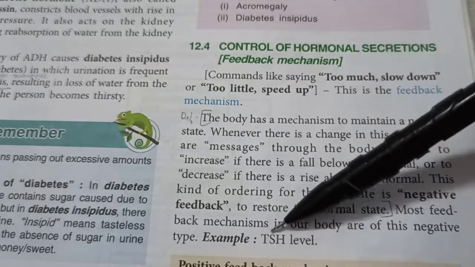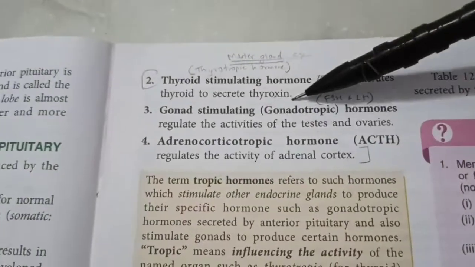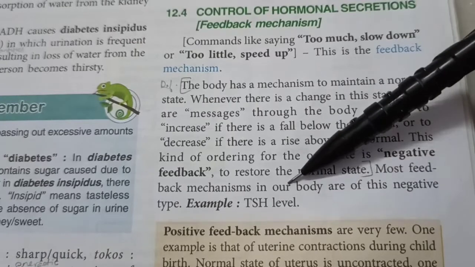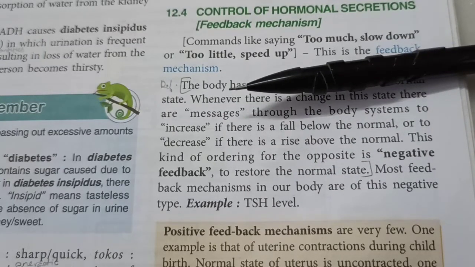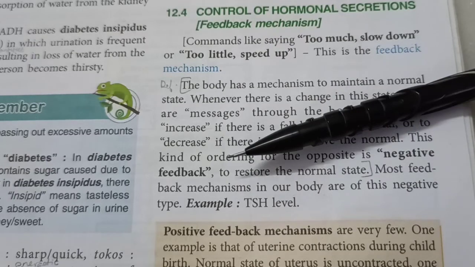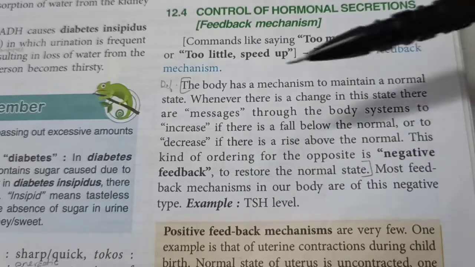For example, TSH level. Since TSH, that is the thyroid stimulating hormone, is released by the pituitary gland, it will help the thyroid gland to release a lot of thyroxine. But if the amount of thyroxine in the blood increases, automatically feedback will go to the pituitary gland to stop the production of TSH. So now the thyroid gland won't be stimulated and the release of thyroxine will decrease. But if it decreases too much, then again a feedback will go to the pituitary gland to start producing TSH. So that's called a negative feedback.